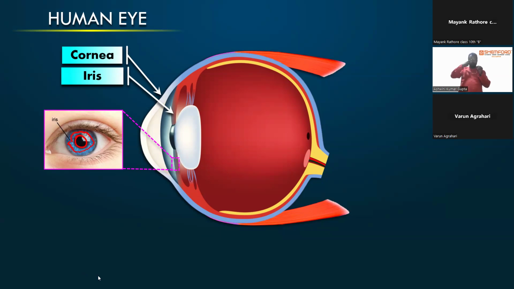Whenever the intensity of the light that is coming into your eyes is too high, the pupil will shrink, so that the minimum amount can enter your eyes, right?